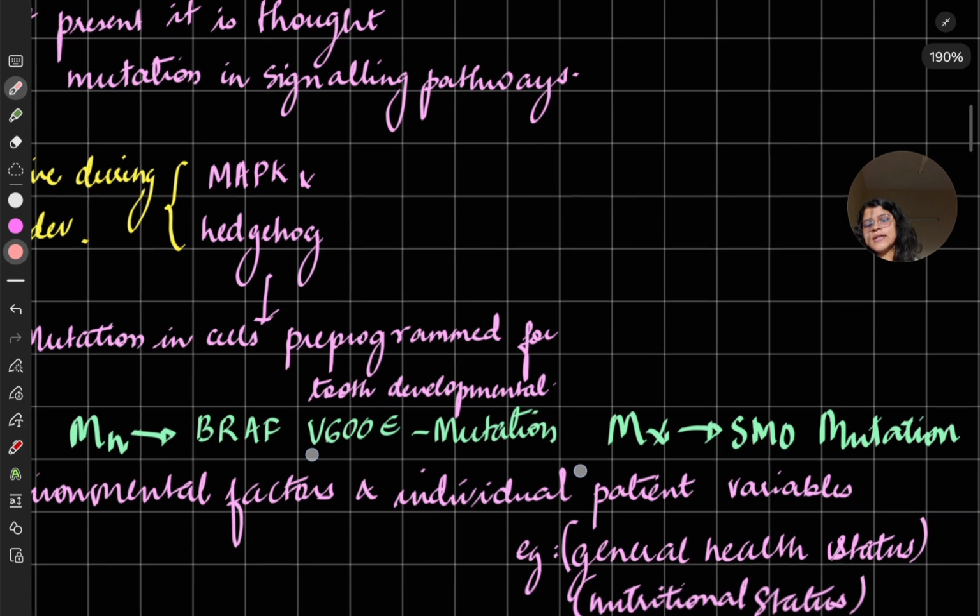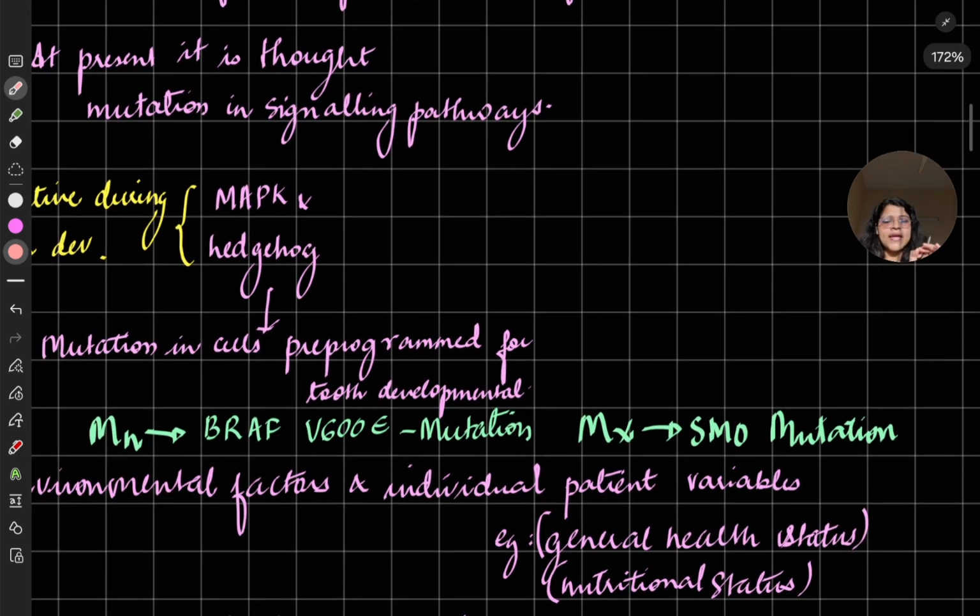So it is said that it is written in Schaeffer's that BRAF V600E mutation occurs in mandible for ameloblastoma to occur in the mandible, and for maxilla it is SMO mutation. Let me repeat again so that it goes in your head.